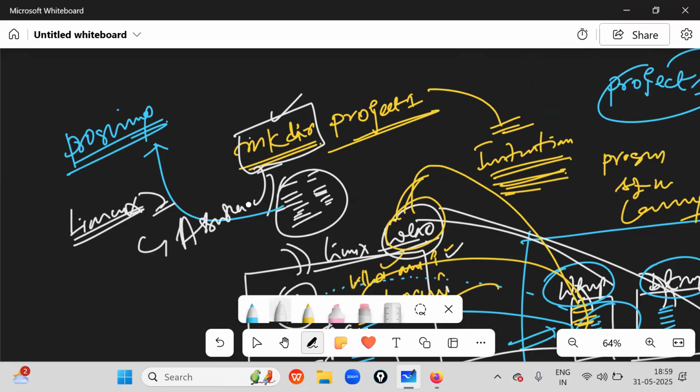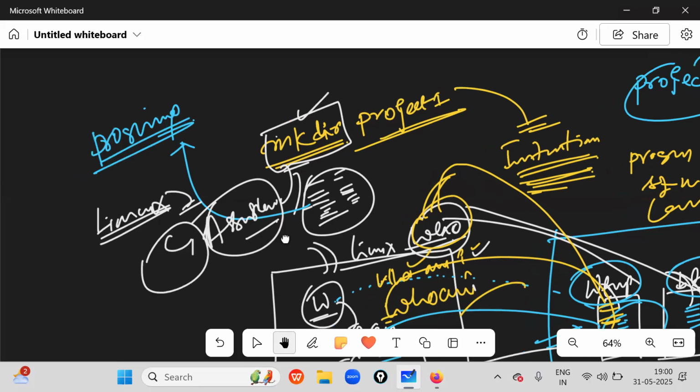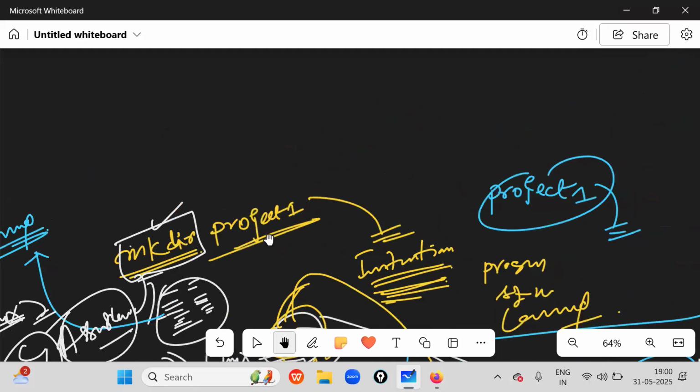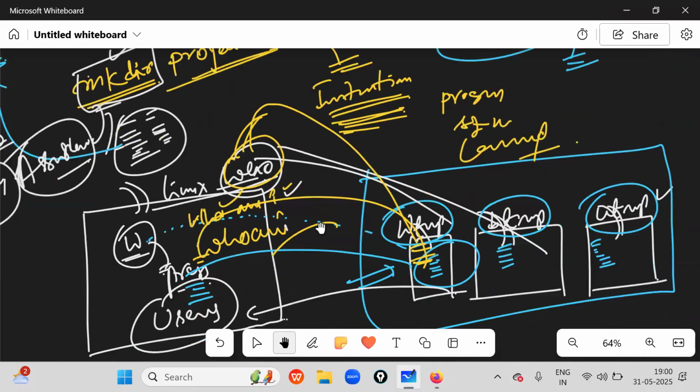That's all. C and assembler, such that they developed Linux using the C and assembler programming languages. Like that they have developed all these commands also. Simple. Okay, shell, kernel, everything. So who command, everything.